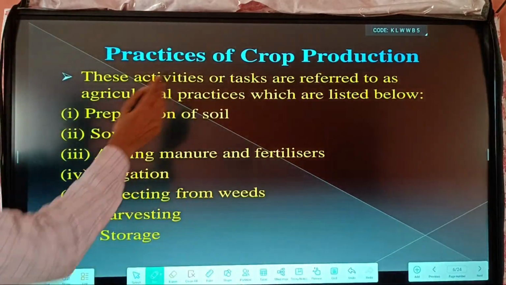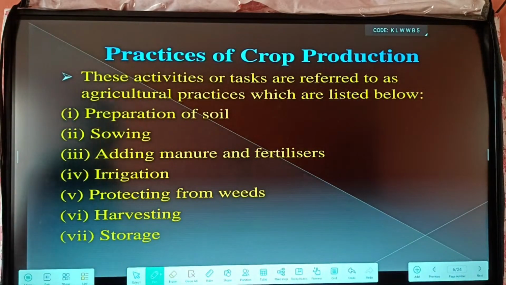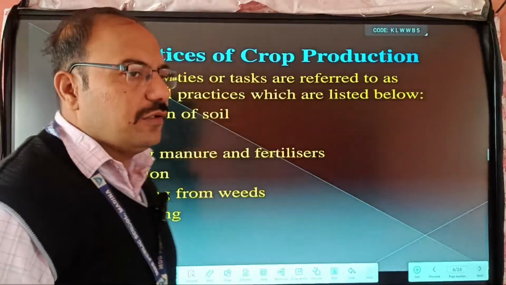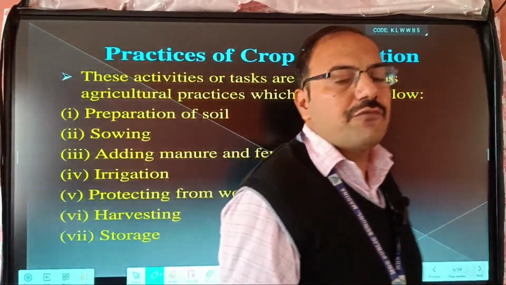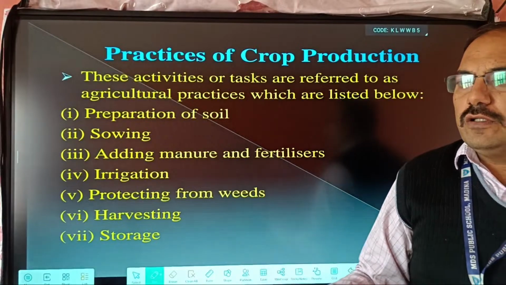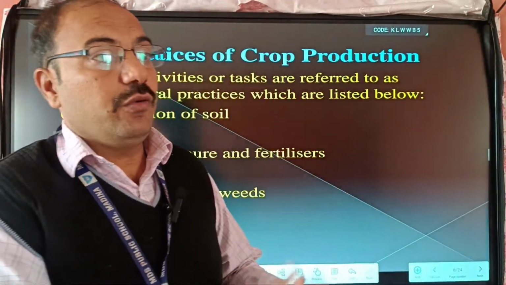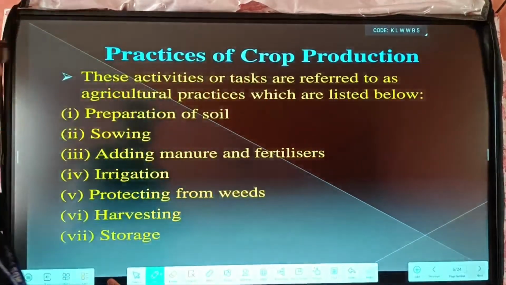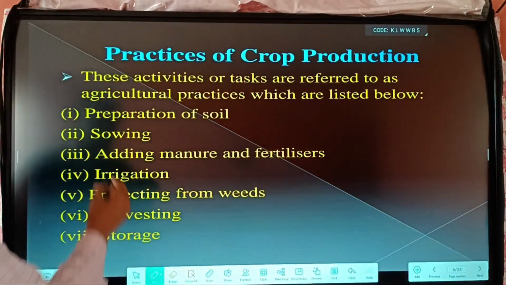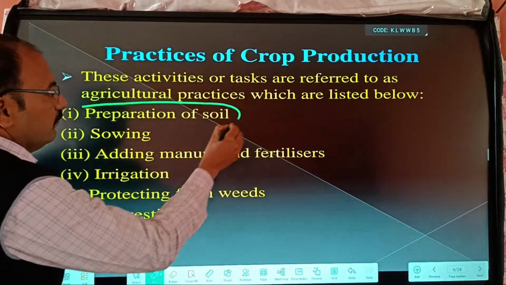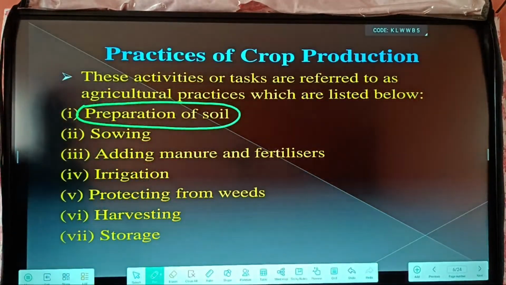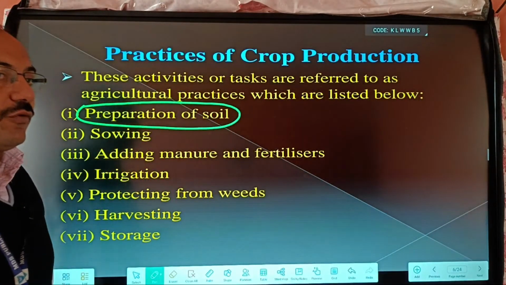Next, what is the practice of crop production? Practice of crop production means the steps we take to produce the crop. How many steps are performed during this practice? First of all, preparation of the soil. What is the meaning of preparation of the soil?